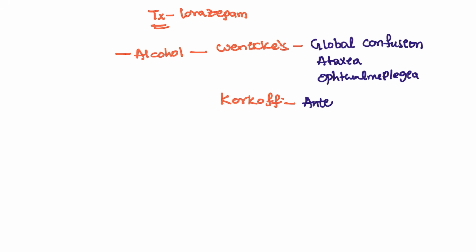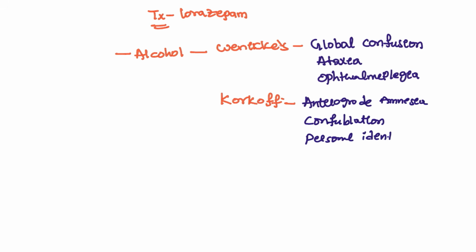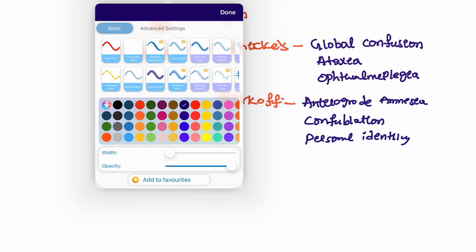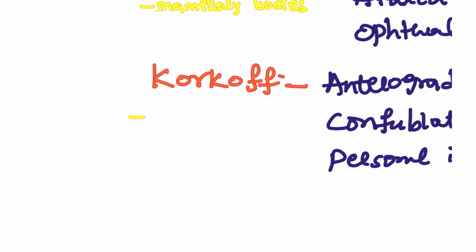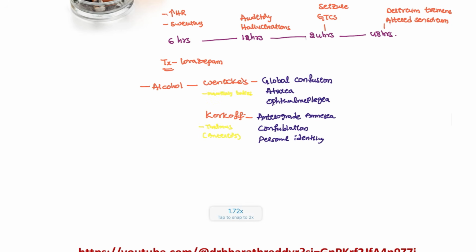And in Korsakoff syndrome, the patient has anterograde amnesia and also confabulation, and personal identity is lost in this patient. Where are the lesions? In Wernicke's patients, the lesion is present in the mammillary bodies, and in Korsakoff syndrome, it is present in the thalamus, especially the anterior thalamus. So this is Korsakoff syndrome and Wernicke's syndrome.